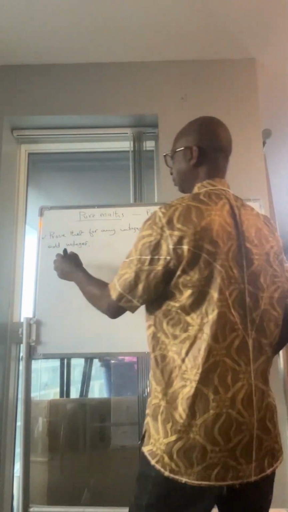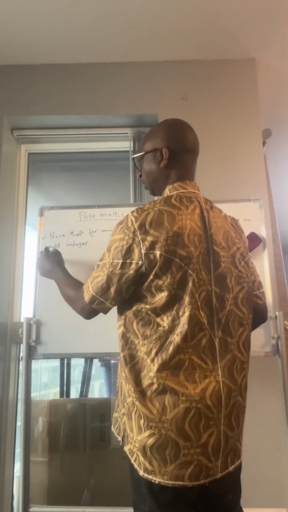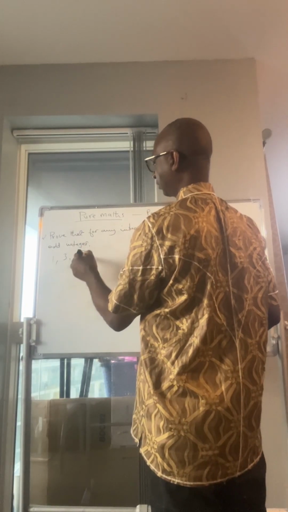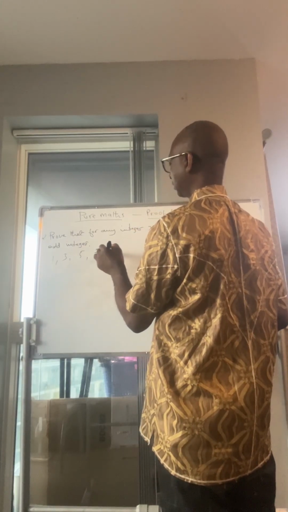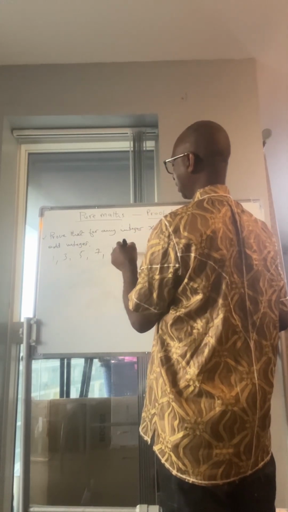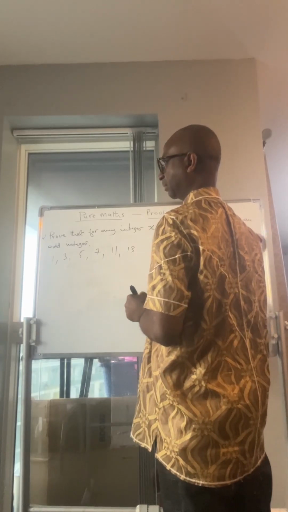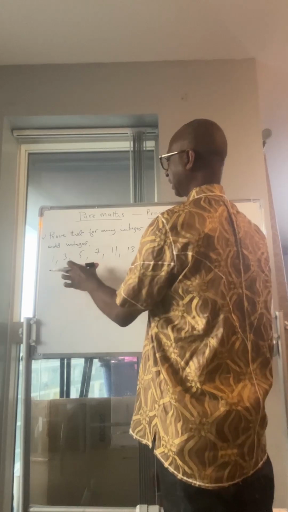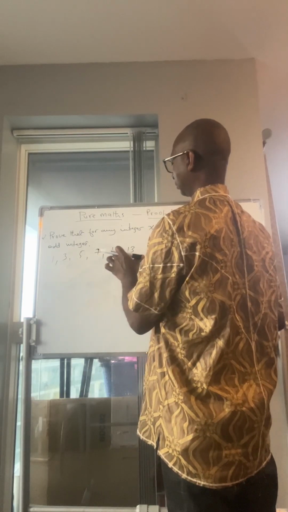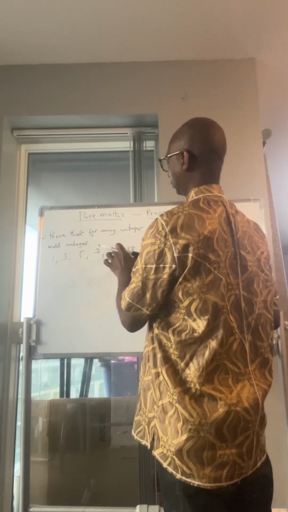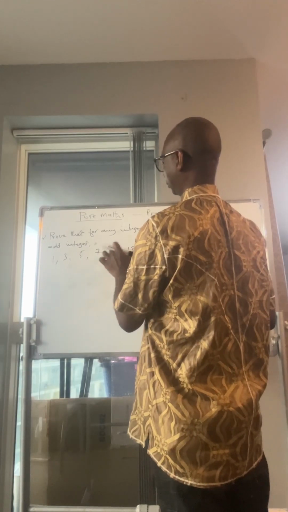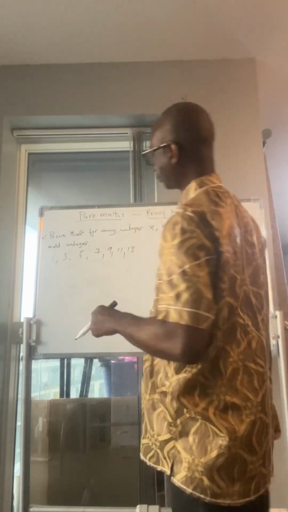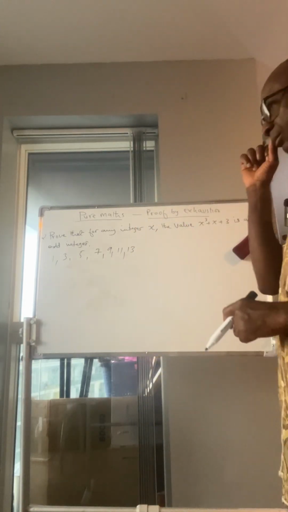For example, you have 1, 3, 5, 7, 9, 11, 13. These are odd numbers.